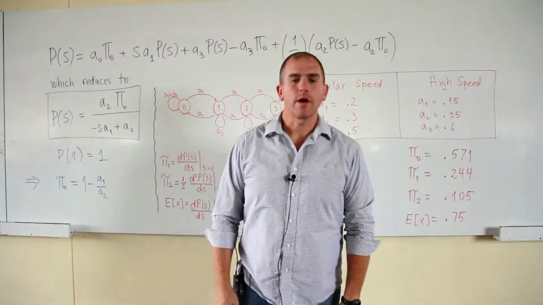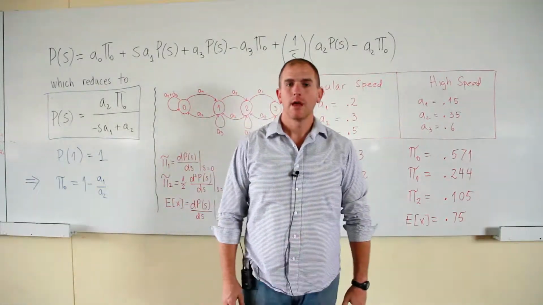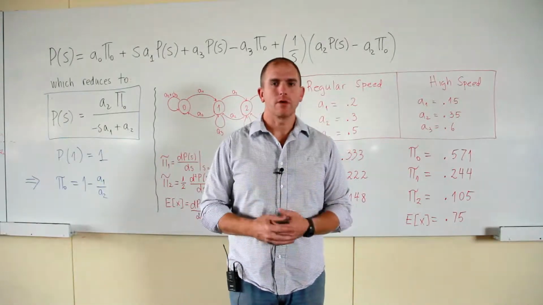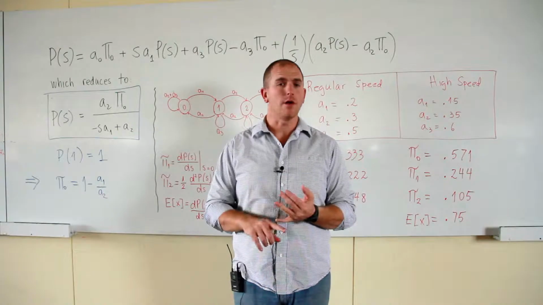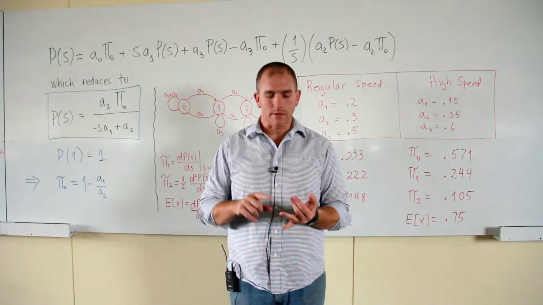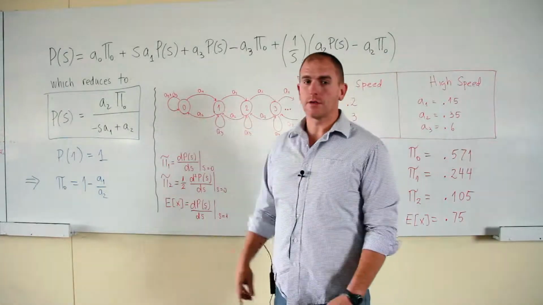In this problem, we're trying to determine the number of customers waiting in line for a ski lift at Copper Mountain. Now we know from historical evidence the probabilities between the chairs passing the lift of there being no customers arriving, one skier arriving, and two skiers arriving. And that's given by A1, A2, and A3.